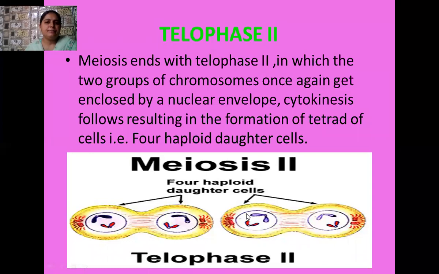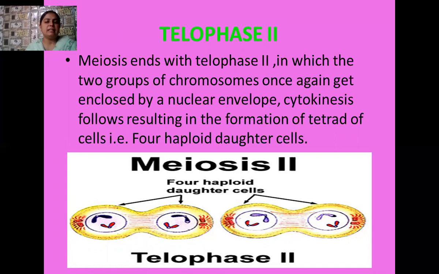Okay, students. So this is the last stage of meiosis 2, which is known as the telophase stage. So here meiosis ends. Meiosis 2, or you can say overall meiosis division, ends here. So two groups of chromosomes once again get enclosed by a nuclear envelope. Then after telophase 2, cytokinesis follows, and this results in the formation of a tetrad of cells.